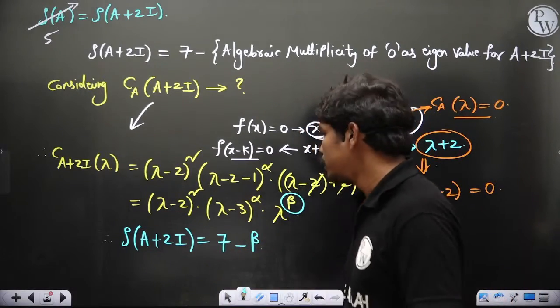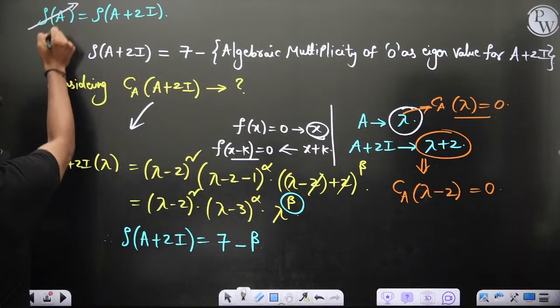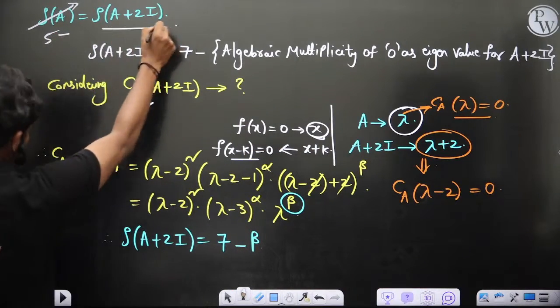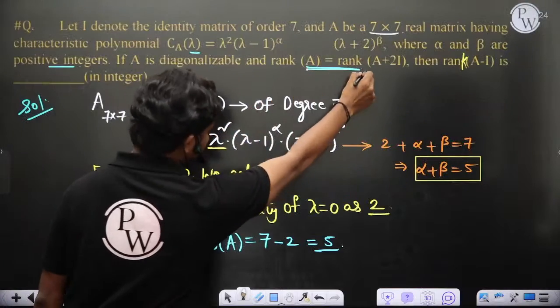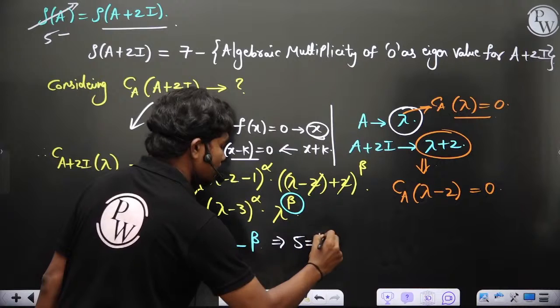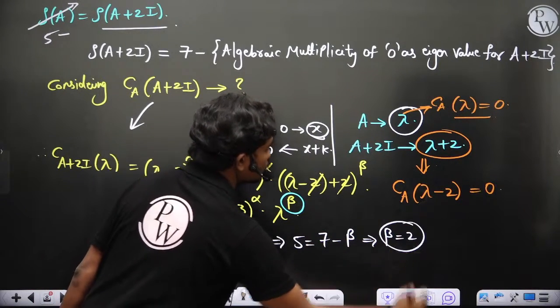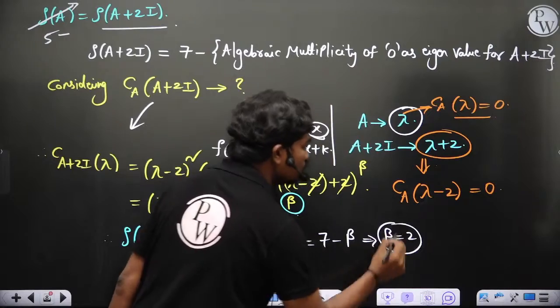Now, you have one more point: they have clearly given that rank of A is equal to rank of A plus 2I, that's given in the question. Rank of A is equal to rank of A plus 2I, that means this left hand side is 5. 5 equal to 7 minus beta, so this implies beta is equal to 2, of course. So beta is equal to 2.